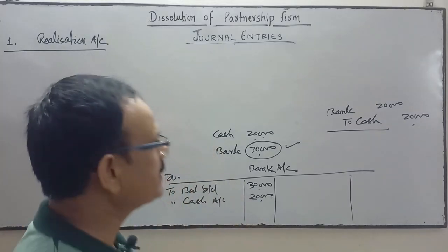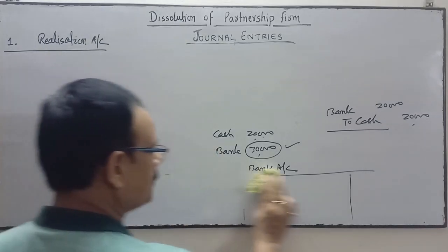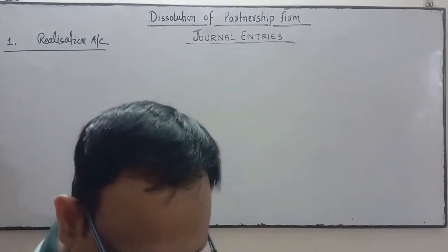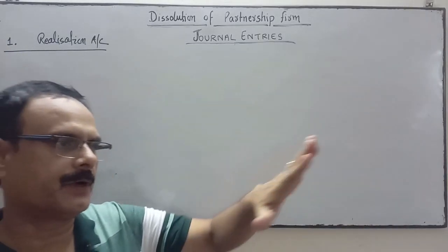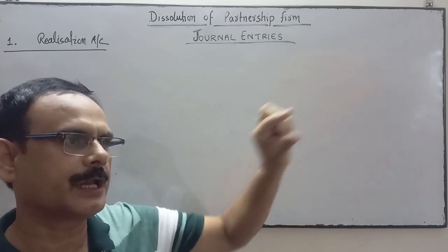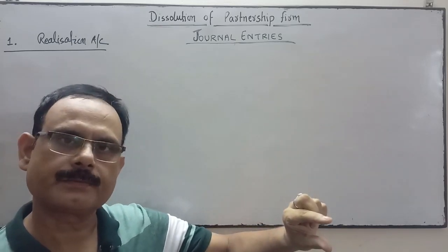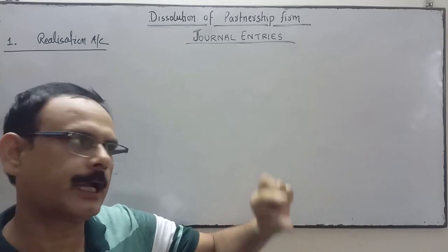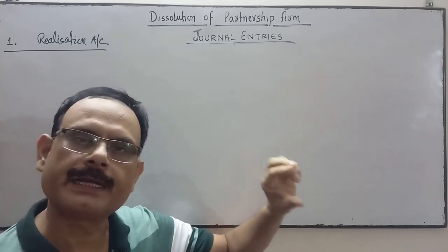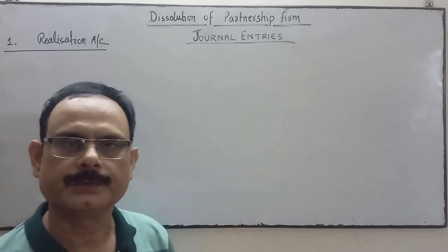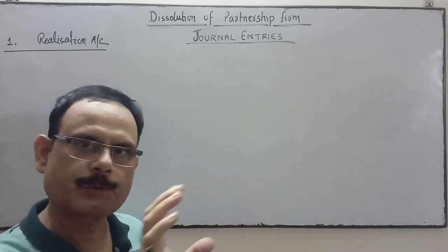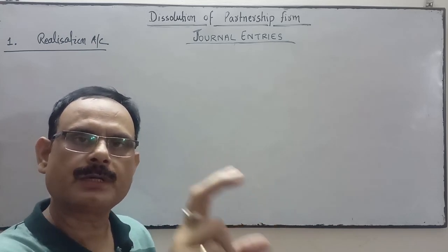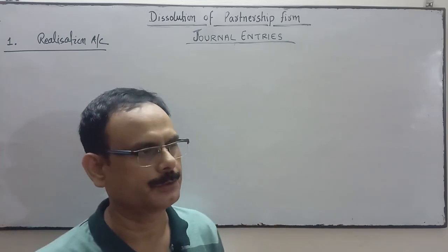So the asset side, when the firm is dissolved, we have discussed the entries related to the asset side. The first entry I discussed: realization account debit to all sundry assets. Second, all fictitious assets will be credited, and partners' capital account will be debited in their profit sharing ratio.